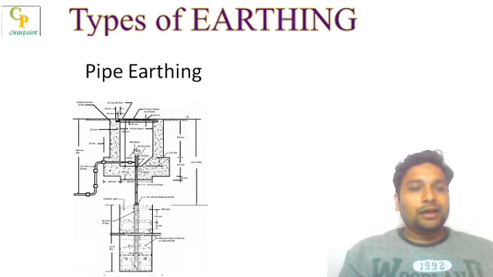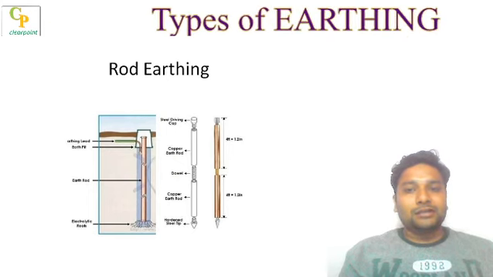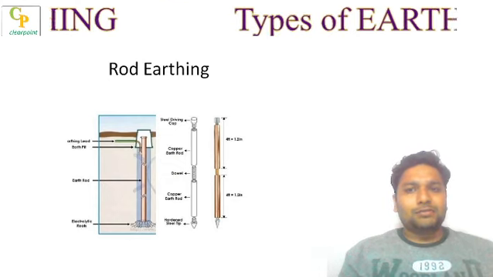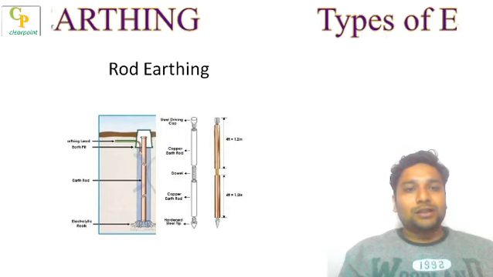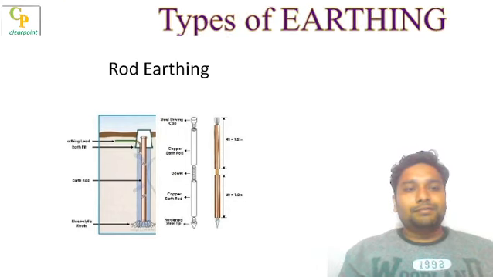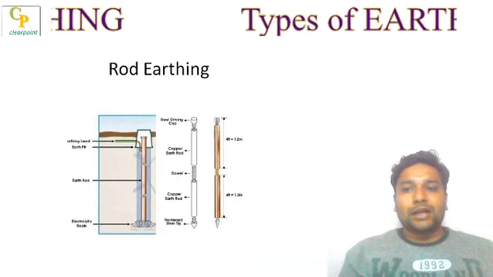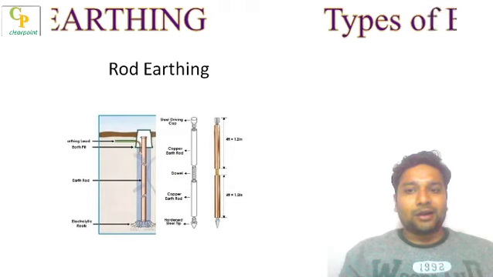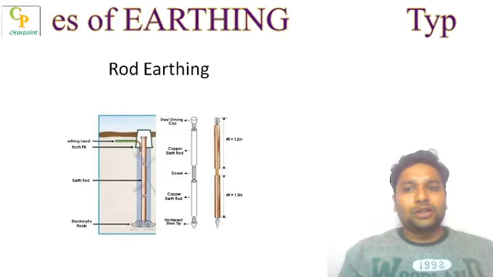Similarly, we have rod earthing. It is again similar to pipe earthing. It is also, we can say, a type of pipe earthing, but a shortcut way. Means in pipe earthing we need to follow some of the things, but in rod earthing we can directly bury the rod, or we can directly place the rod inside the earth by using a hammer. We can hammer it and the rod will go inside.